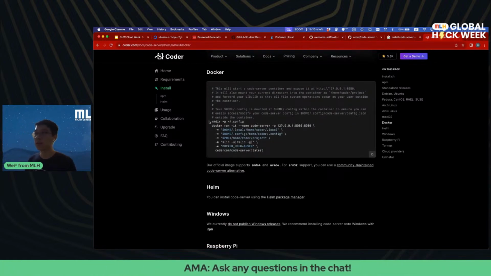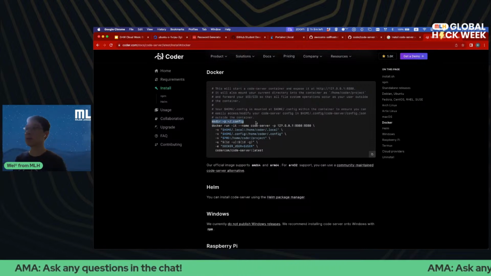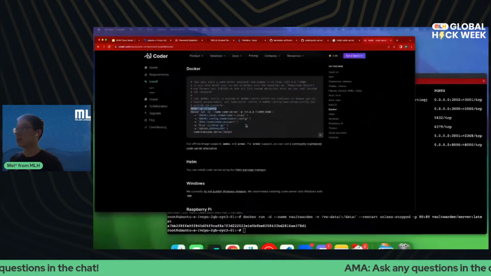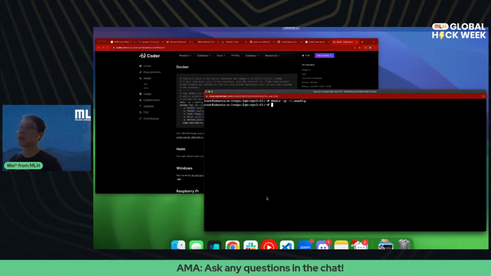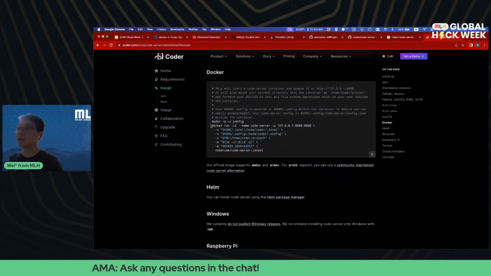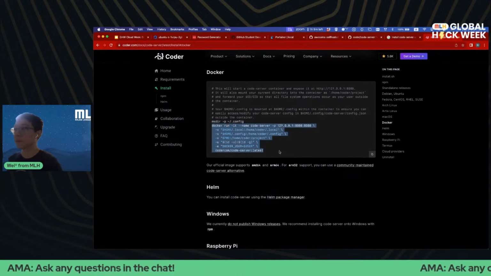So it looks like we have to run two scripts. The first one is making a directory. Easy enough. Let's do that. We're going to first make a directory, and then we're going to do a Docker run.